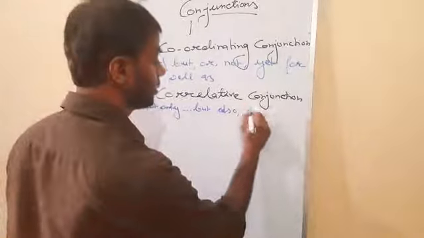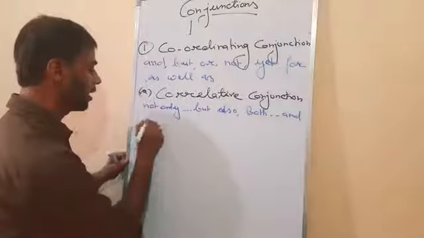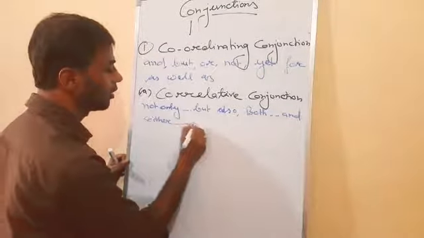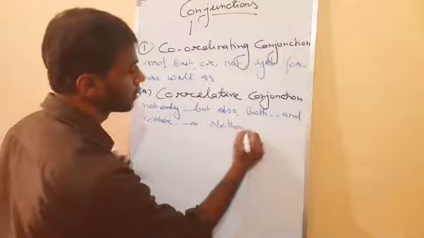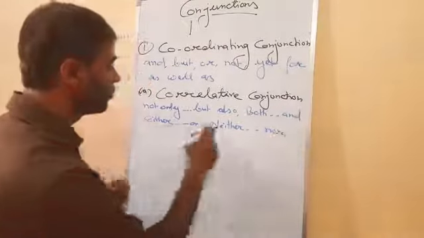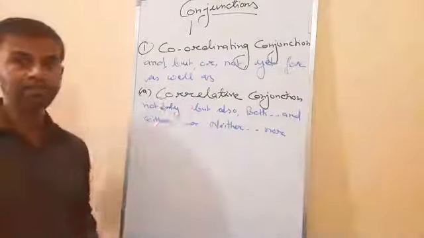Both and. Either or, neither nor. Clear? In one sentence we find two conjunctions, that is known as correlative conjunctions.